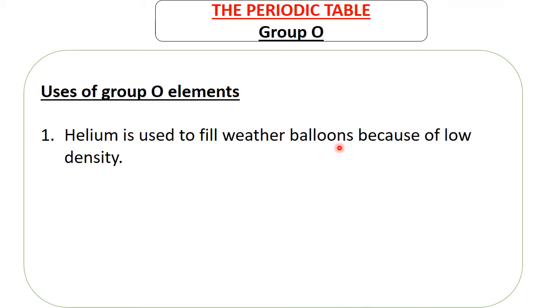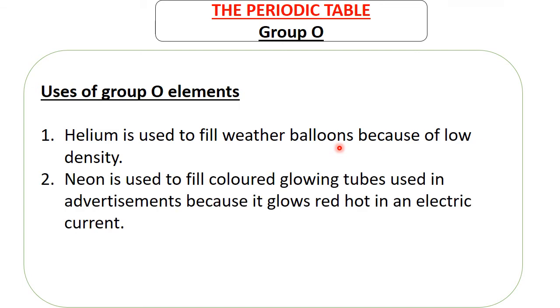The second application of group 8 elements is that neon is used to fuel colored glowing tubes used in advertisements because it glows red hot in an electric current. There are some cities, one of them maybe the famous Tokyo, and even in Osaka, where some buildings light up, the name of the building or the name of the store is lighting up.